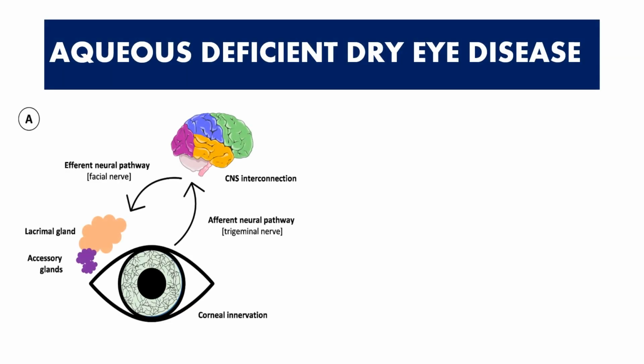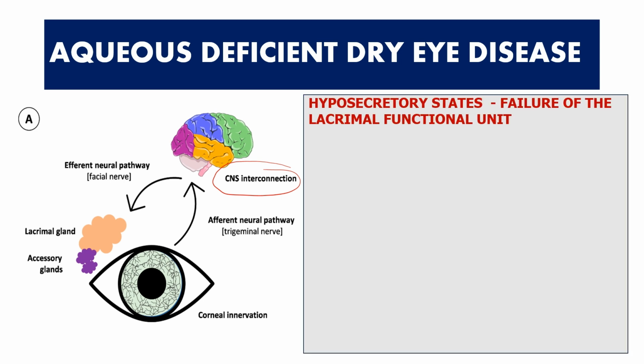So basically, the afferent is coming from the corneal innervation and is being carried by the trigeminal nerve. Then it's going into the CNS, and the efferent is coming through the facial nerve and reaching the lacrimal gland. So, if any part of this lacrimal functional unit, which consists of the afferent, the central interconnection, and the efferent pathway of the lacrimal gland, is affected, this is going to lead to aqueous deficient dry eye disease.